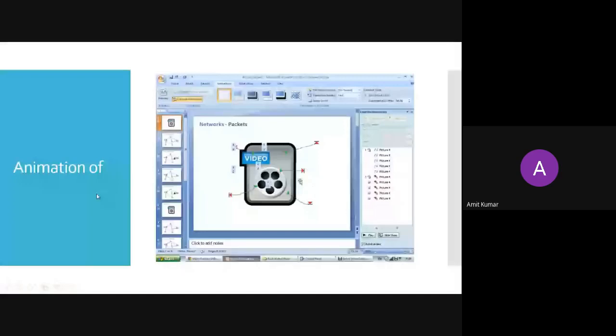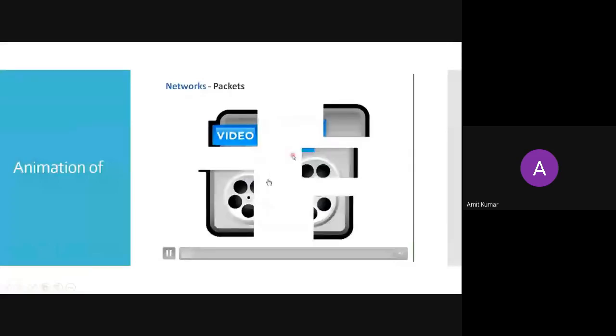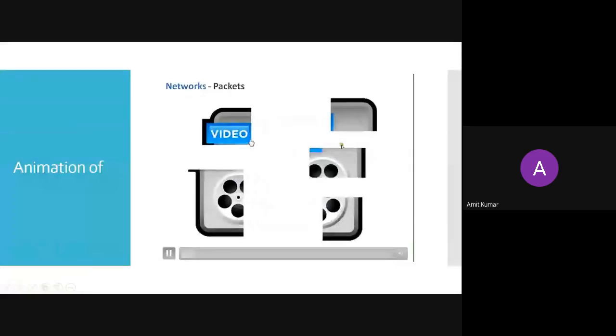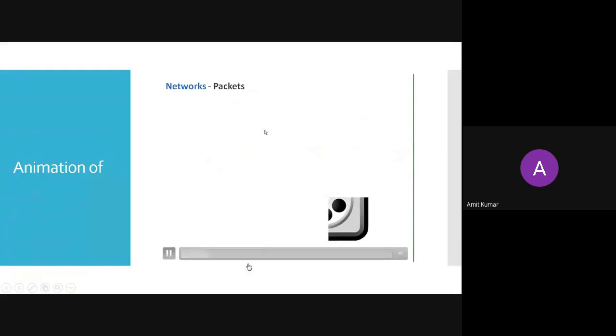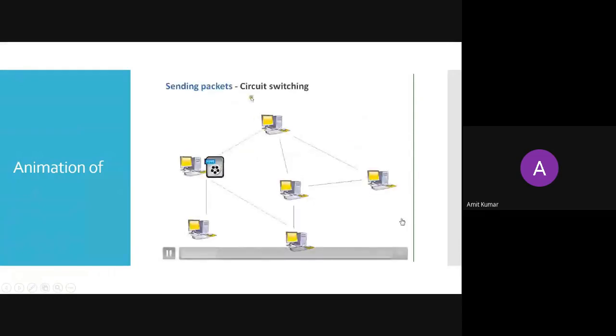So first, we need to divide our message. This is your message. Now this message will be divided into various parts. So we have 5 parts of this message. This is not the actual way, but we are just taking a demonstration of how this packet is made. This is known as a network packet. Now we have a dedicated network, a network where PCs are connected to each other.